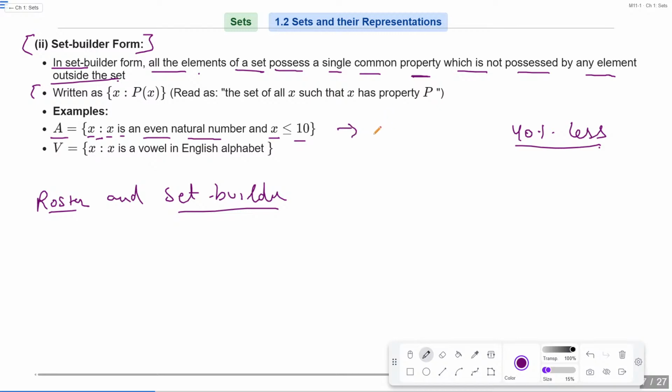So अगर आप इसको एक रोस्टर फॉर्म में लिखेंगे तो क्या लिख सकते हैं? Anybody? What's the roster form of this tabular? Means what are the element which are even and natural number also and less than 10 also? Anybody? Sorry, less than equal to 10. Okay, it's a less than equal to 10. Okay, how many? 5, 6, कितने? How many? Anybody?